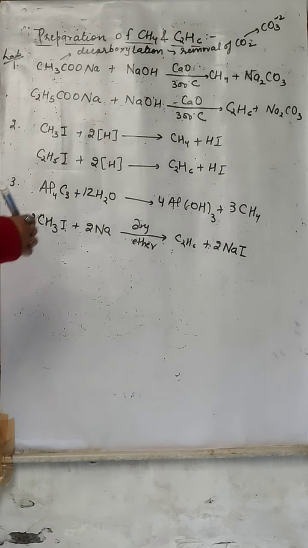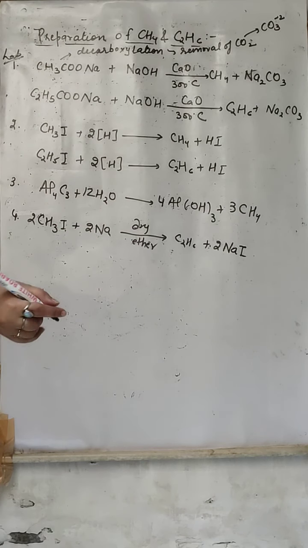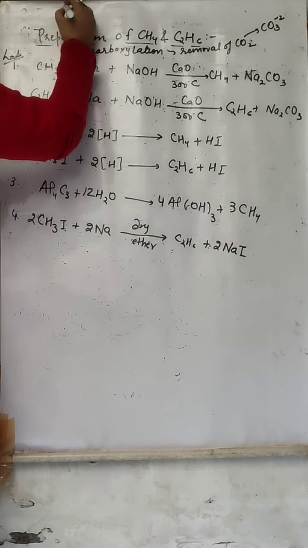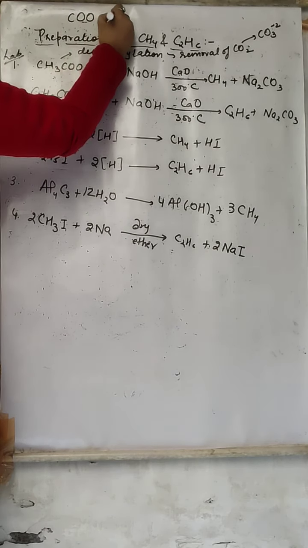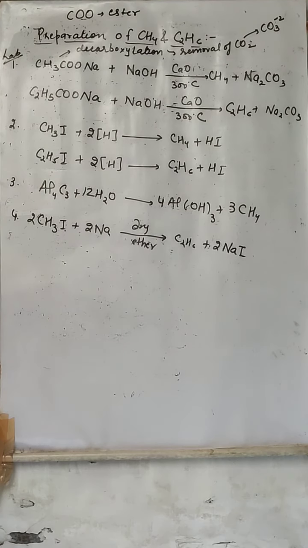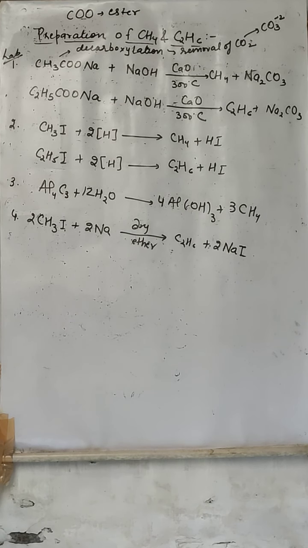So here, for the preparation of methane, we are going to use sodium acetate. This COO is an ester, which is not in our course. This functional group is not in our course, but the reaction is there, so we have to study it.